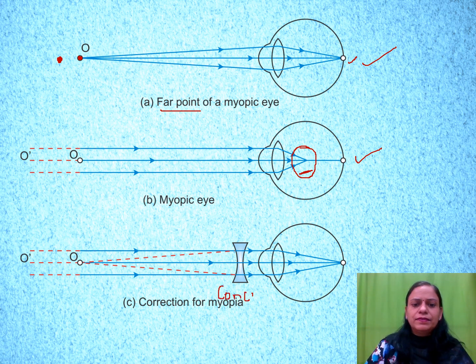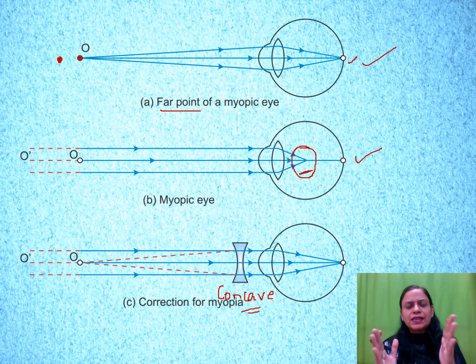Yes, it is a concave lens which we have used over here, because we need to diverge the light rays so that they are able to reach up to the retina. Since a concave lens is a diverging lens, we use this lens. When the light rays enter, the lens diverges them at this point, and the image which was earlier being formed somewhere over here is now being formed on the retina.